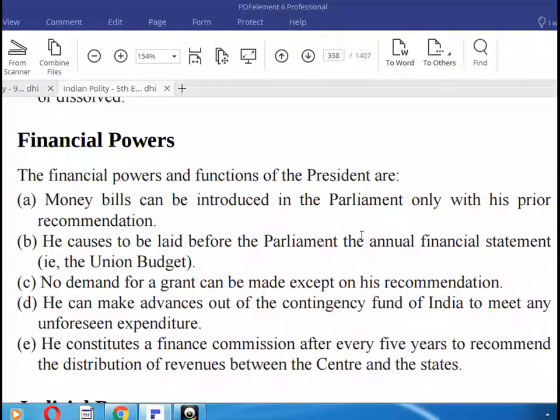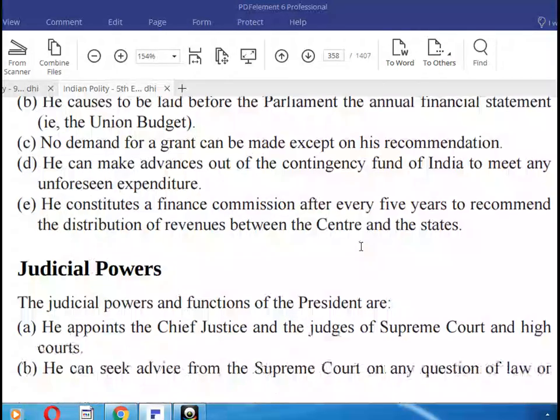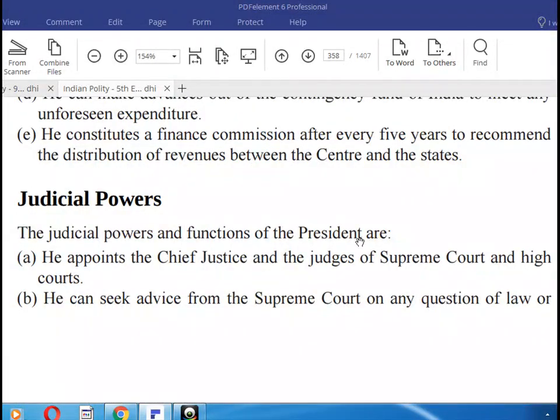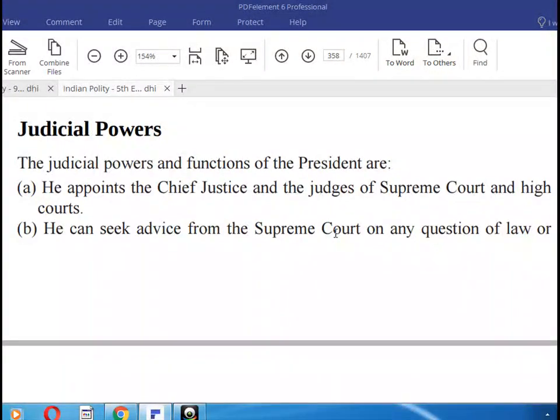Financial powers. The financial powers and functions of the President are: money bills can be introduced in the Parliament only with his prior recommendation. He causes to be laid before the Parliament the annual financial statement, that is, the Union budget. No demand for a grant can be made except on his recommendation. He can make advances out of the Contingency Fund of India to meet any unforeseen expenditure. He constitutes the Finance Commission after every five years to recommend the distribution of revenue between the center and the states.